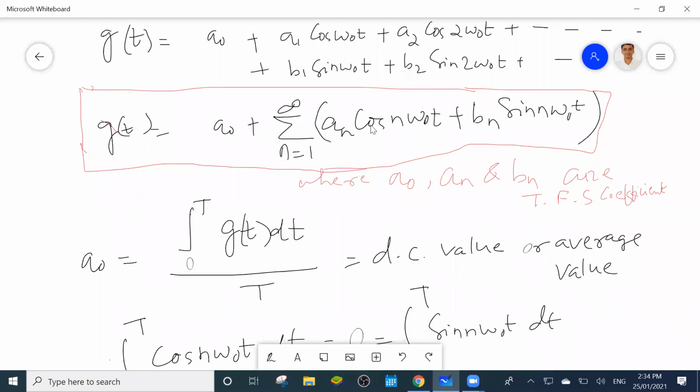The integration value of these two terms is 0, only this term will be there. So a0 into T, since the integral of dt is T, equals the integral from 0 to T of g(t) dt. So a0 equals this. What is the meaning of this? The area covered by the signal divided by the time period is known as the a0 value, the DC value.